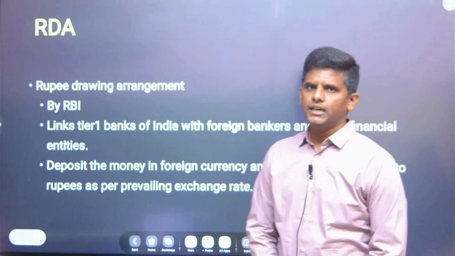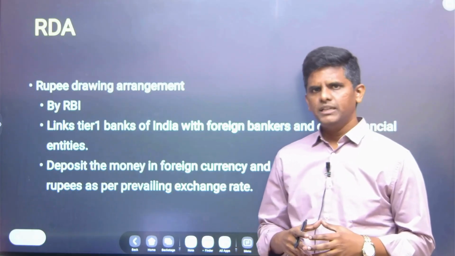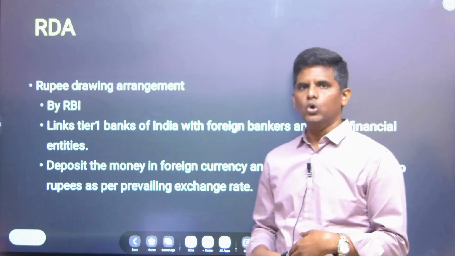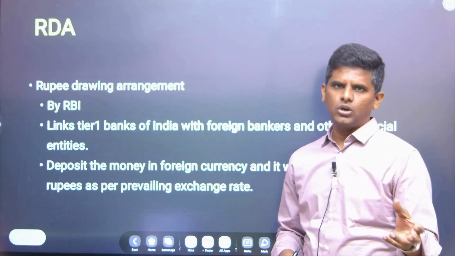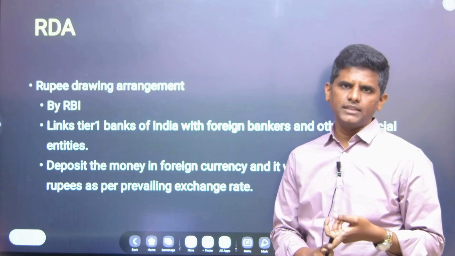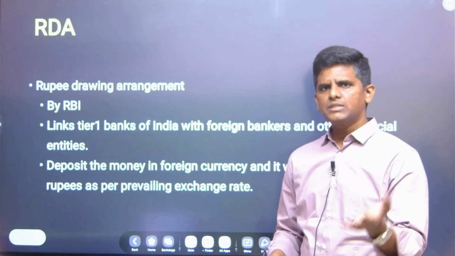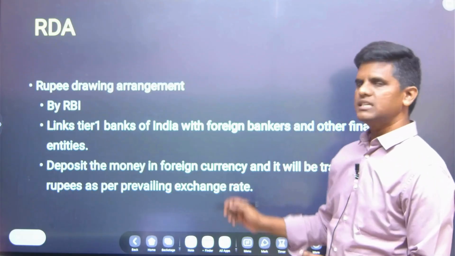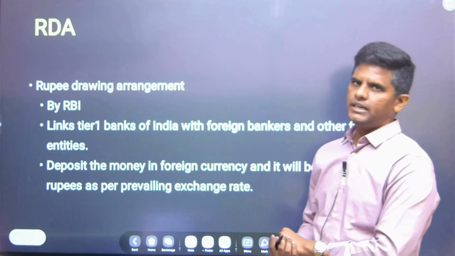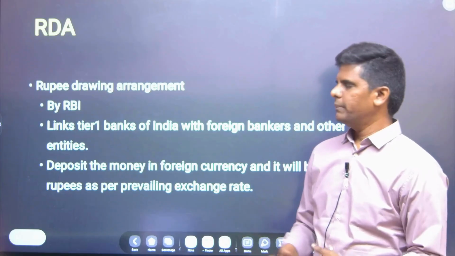This is a rupee drawing arrangement. Basically, this is a mechanism devised by RBI. Suppose NRIs want to send money back home, they will deposit the dollars in their foreign bank account, and there is a mechanism where those banks are linked with our Indian banks and other financial entities, and that money, as per the currency exchange rate, will be converted into Indian rupees and shifted to our Indian bank account. So this is a seamless way in which money can be transferred.